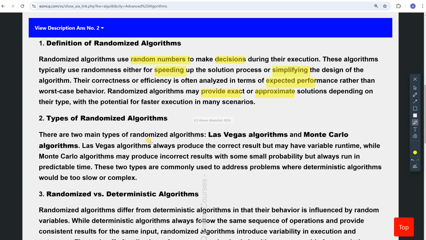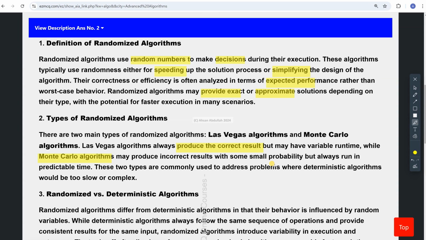So there are two main types of randomized algorithms. One is called the Las Vegas algorithm, and the other is called the Monte Carlo algorithm. So how do they differ? The Las Vegas algorithm always produces the correct result, but may have variable runtime, for example quicksort. Monte Carlo algorithms may produce incorrect results with a certain small probability, but always run in predictable time. You know that quicksort's worst case is order n squared and the average case is order n log n.